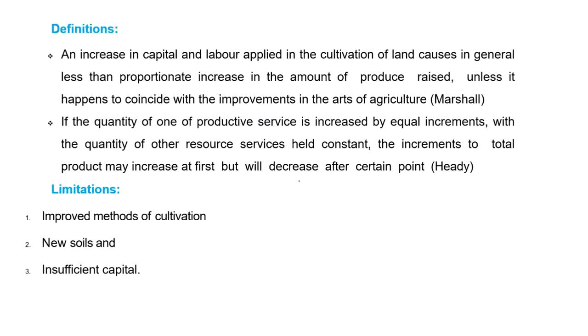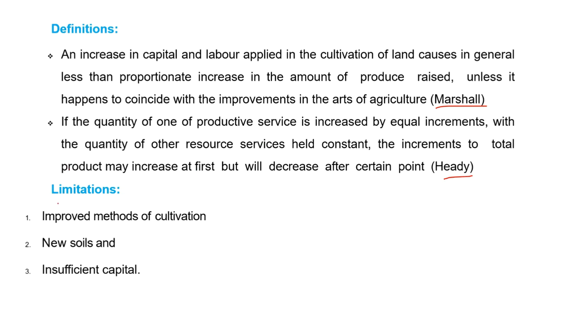What is the definition of the law of diminishing returns? The definition is given by Marshall and Heading. Generally, we define it as: when some fixed quantity of the variable input is applied, the product or output first increases at an increasing rate, next increases at a constant rate, next increases at a decreasing rate, and finally product declines, that is decreasing at an increasing rate.